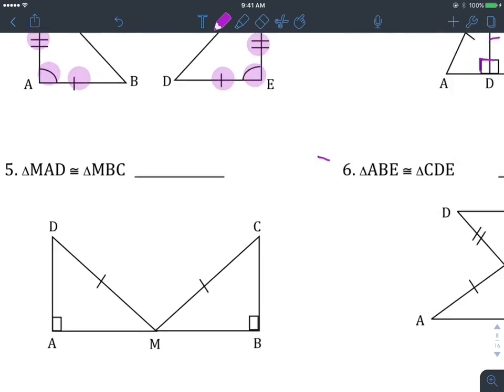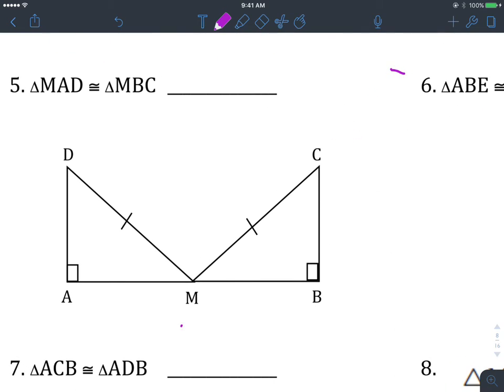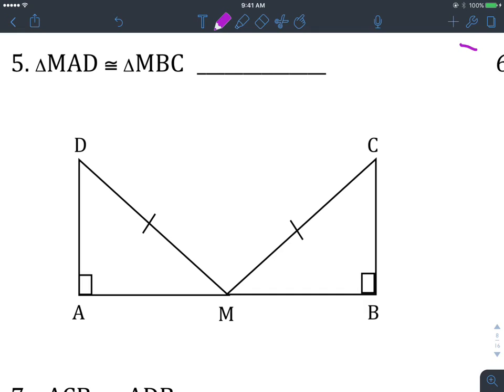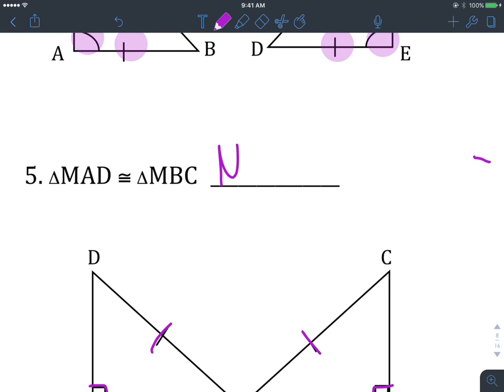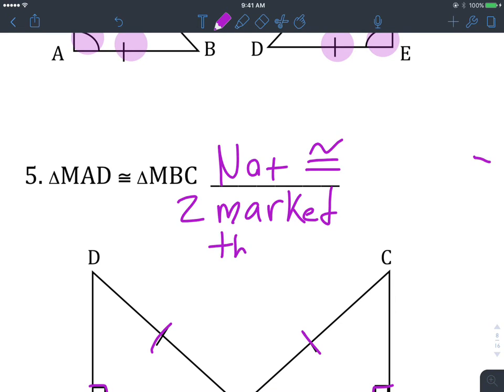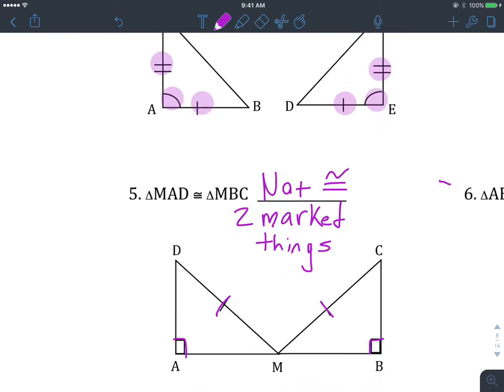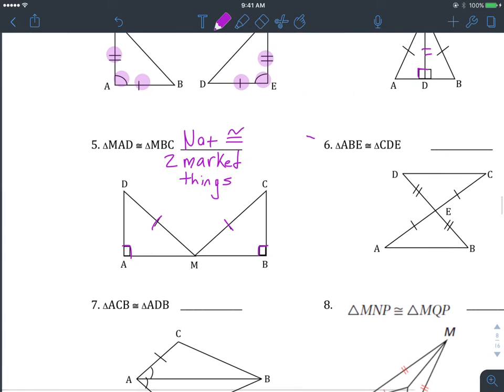Okay, next one, let's see what we've got. Now this one's very, very tricky. A lot of you guys want to look at this and say, oh yeah, these two angles down here look congruent. Well, they're not marked necessarily, so you've got to be really careful on this one. There are only two things marked: a right angle, and only one side. So I'm going to say this is not congruent. If you want to put a reason, you could say just two marked things, I guess. Angle, side doesn't mean anything.